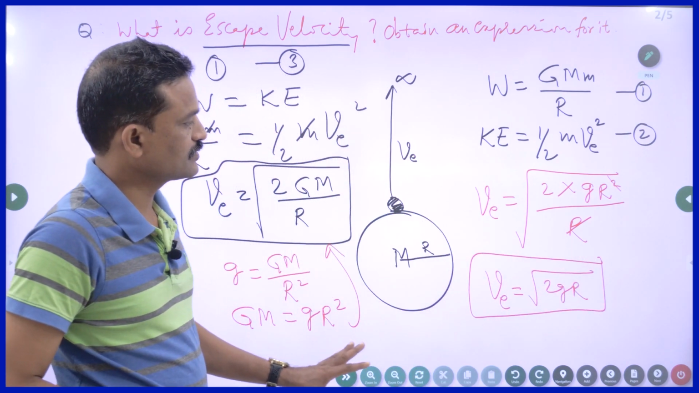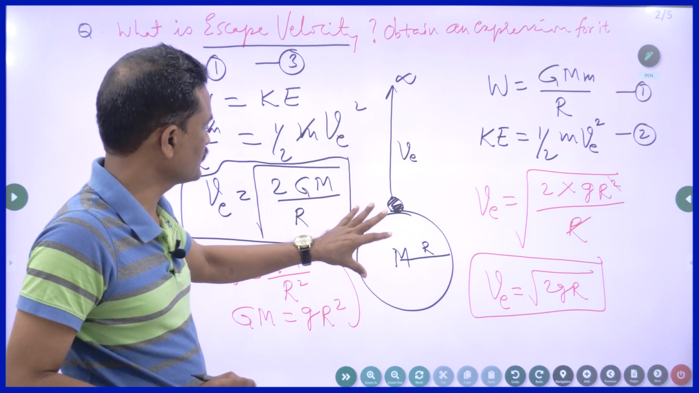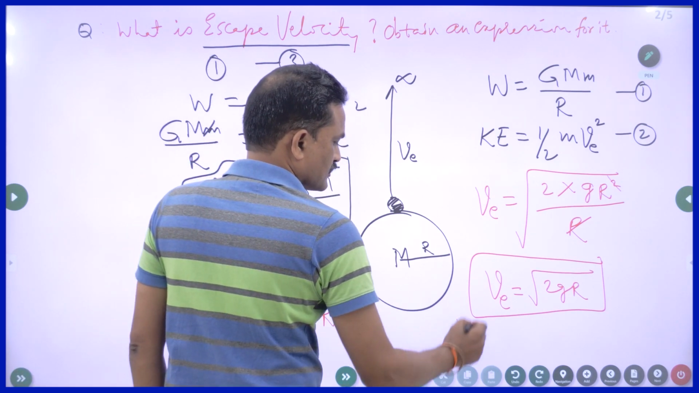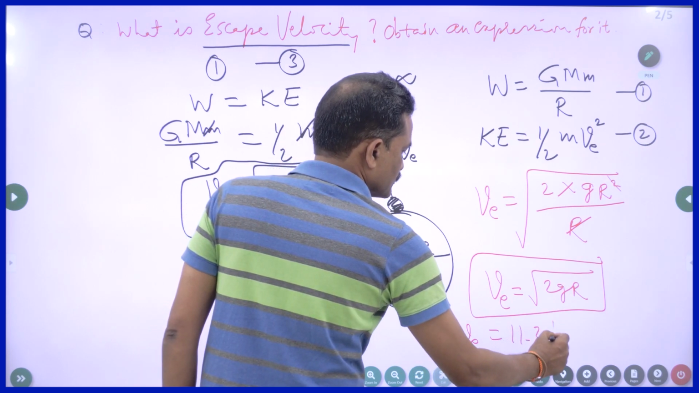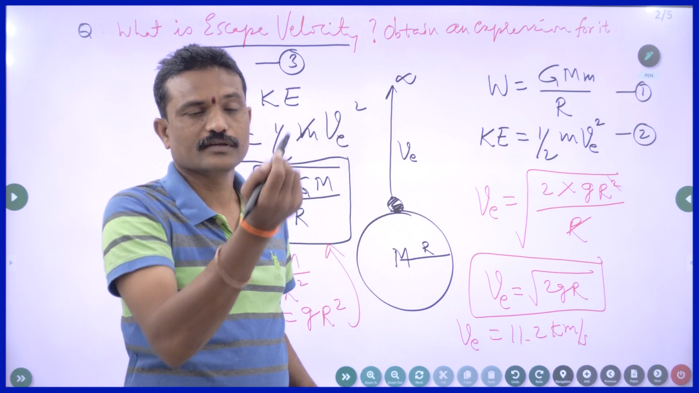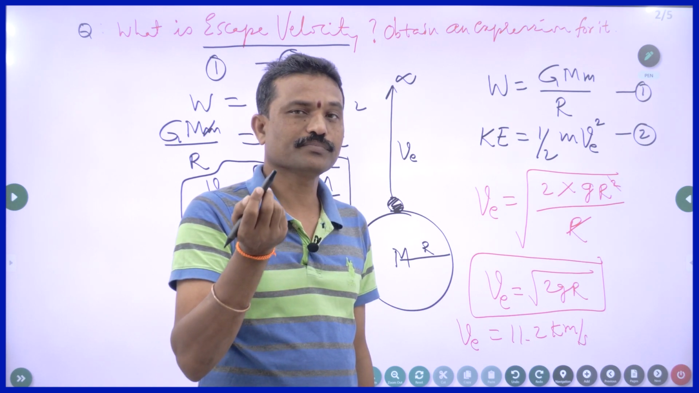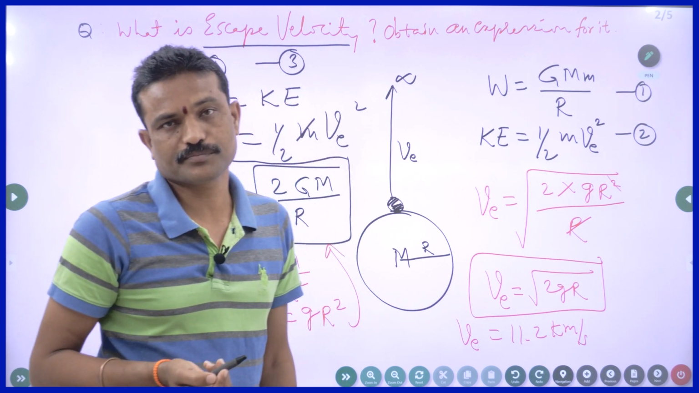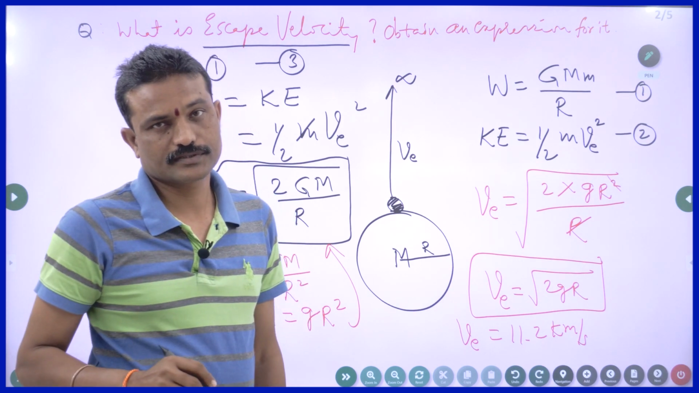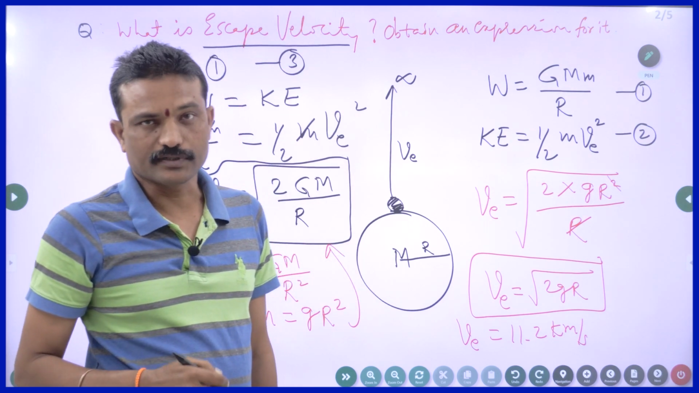So in the case of Earth, if you substitute the value of mass of the Earth, the radius of the Earth, the gravitational constant, then you will get the value of V_E in the case of Earth is equal to 11.2 kilometer per second. If I want to throw this pen into infinity, I have to impart minimum 11.2 kilometers per second speed. That means in 1 second it has to travel around 11 kilometers. Then only it will go into space. Otherwise, it will come back and fall.